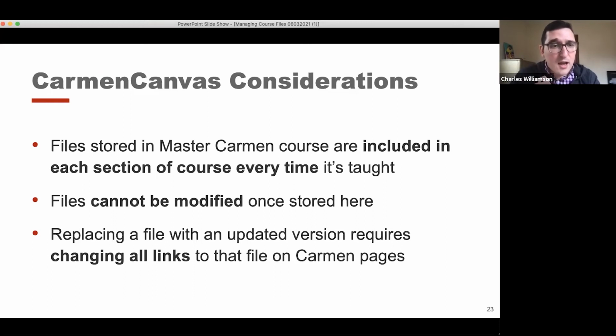And finally, replacing a file with an updated version can be done. I mean, you can go in and upload a new version of the file, but then you have to manually go through all of the Carmen pages and change all of those links manually, which, trust me, as someone who does this professionally, can be a very time-consuming process.